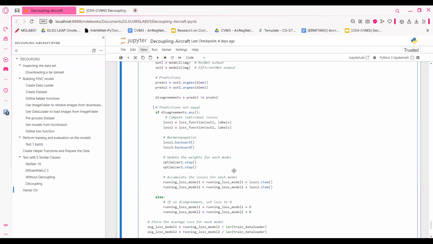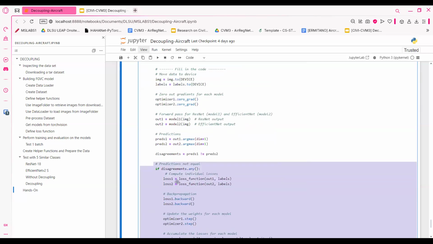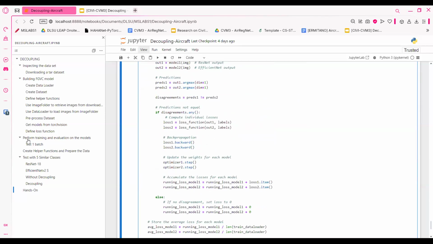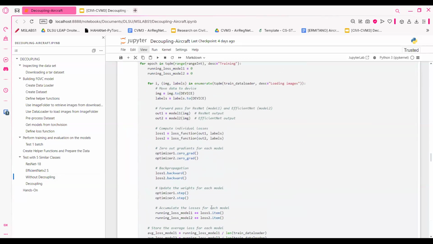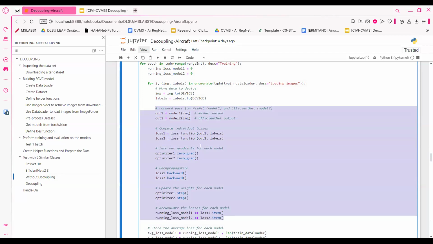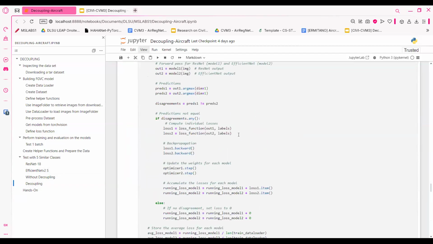So ang pinakamalaking difference ng the one with decoupling and then the one without decoupling is, instead of filing every update here, we use the if else statements. Since here in the regular image classifier, we still perform updates regardless if they have the same answers or different answers. But here in decoupling, we are interested in predictions that do not match.